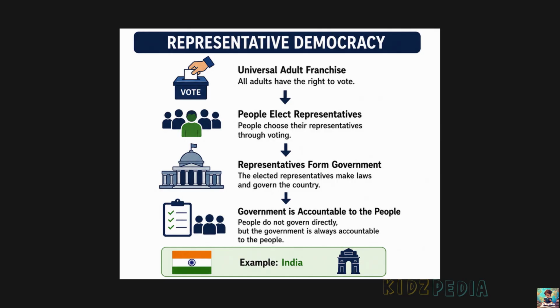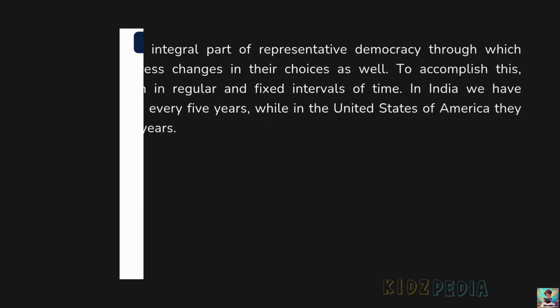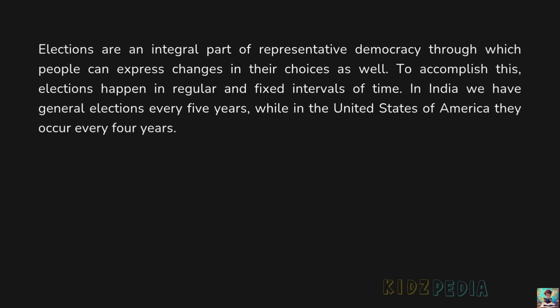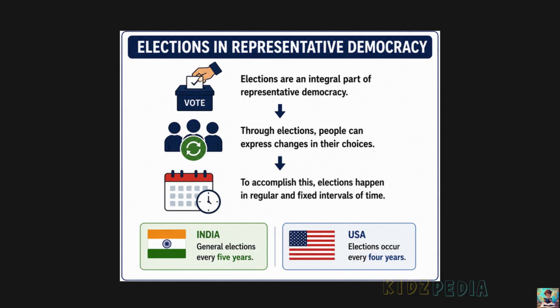However, the government must always work for the people and answer to them. This is called being accountable to the people. Elections are an integral part of representative democracy through which people can express changes in their choices as well. To accomplish this, elections happen at regular and fixed intervals of time. In India, we have general elections every 5 years, while in the United States of America, they occur every 4 years. So, in a representative democracy, elections are very important because they allow people to choose their representatives.